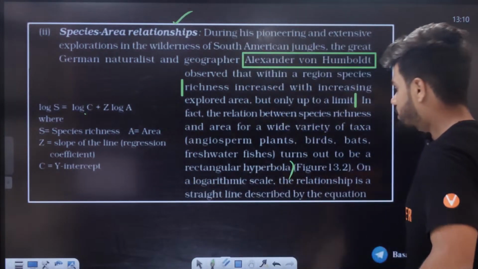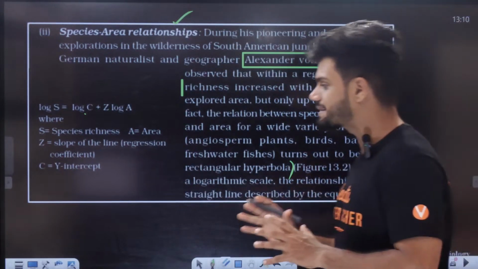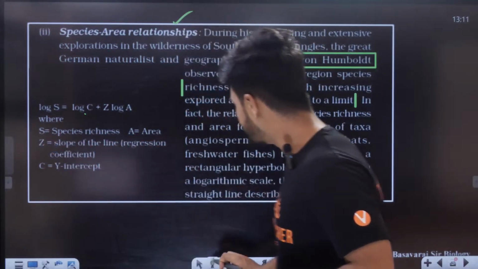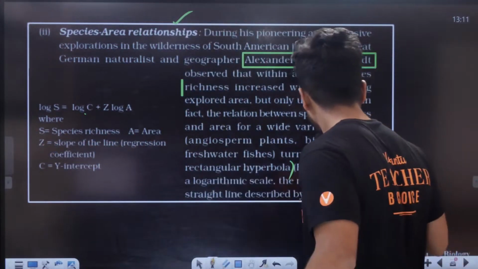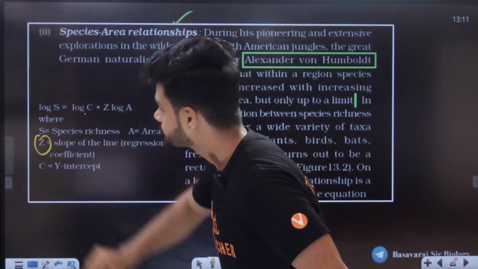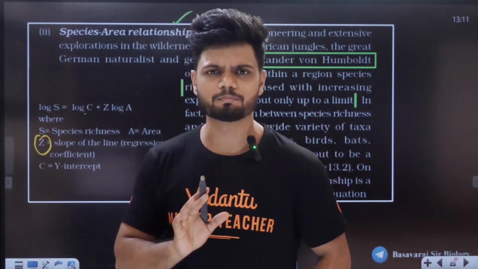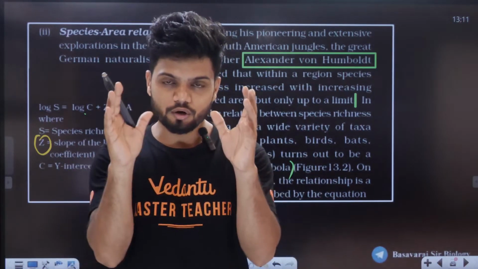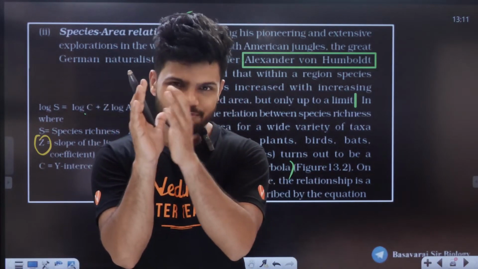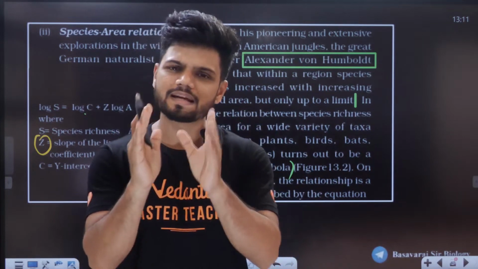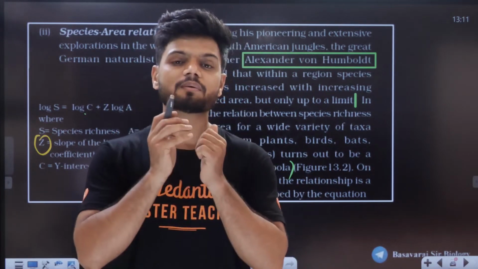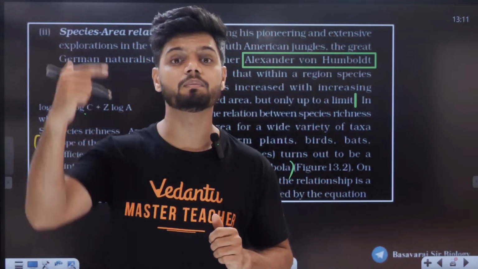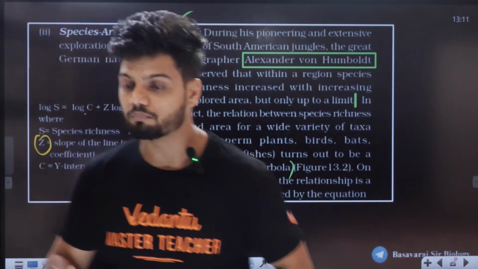Now here, students, the only thing you need to understand is the variation in the Z. This Z can vary according to the area. For example, if I compare two closely related areas, small habitats, the Z value will be less. But if I'm comparing two different continents, the Z value will be more.